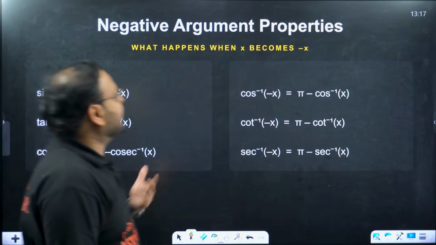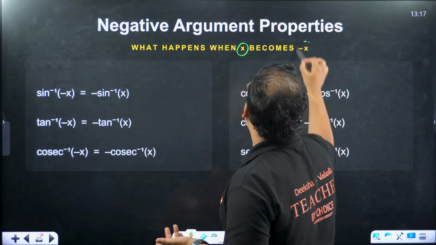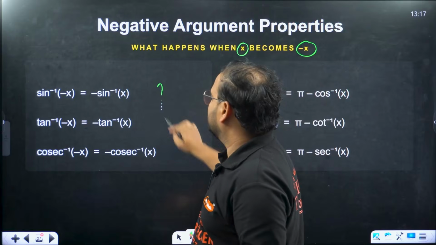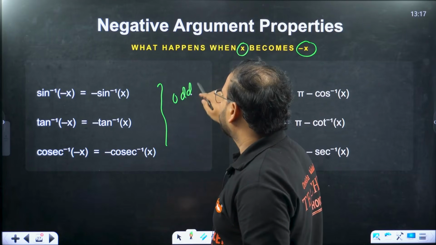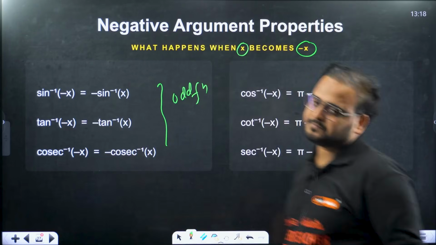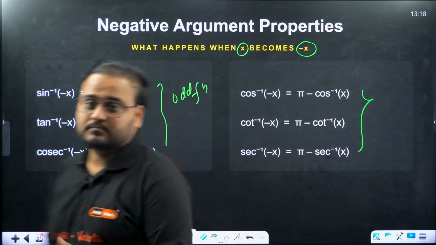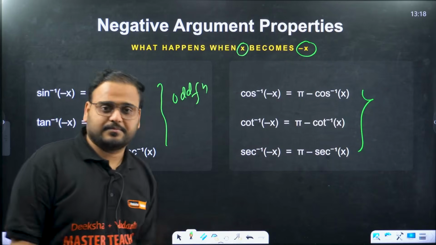Next, negative argument properties, already taught you this. What happens when you replace x by minus x? This is for odd functions: tan inverse of minus x is minus tan inverse of x, and so on. The others are neither odd nor even.